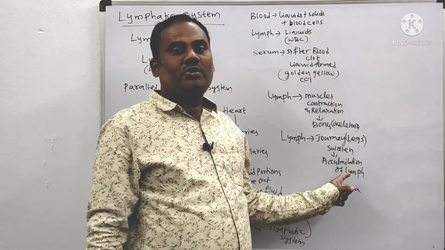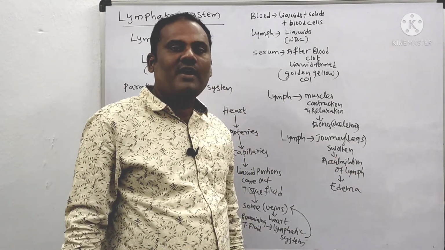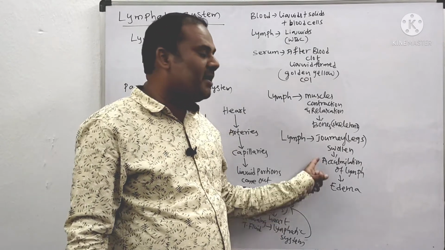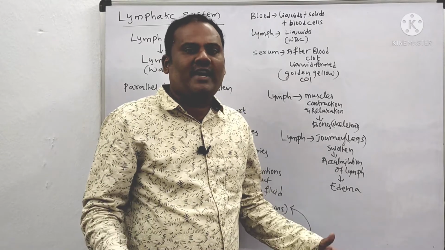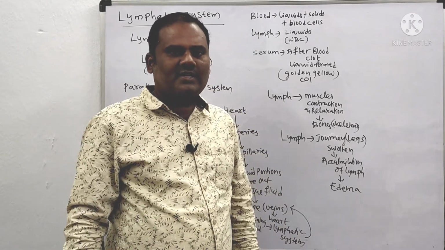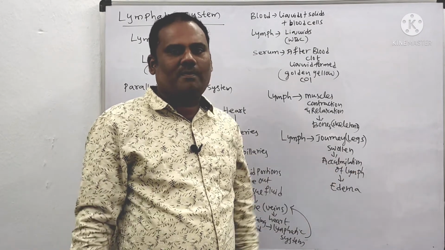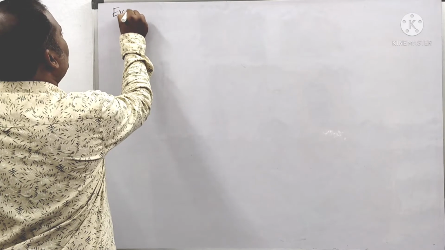Edema is a disease in which excess accumulation of lymph causes swelling of the hands and legs. Why? Because we don't have any movements. Whenever in a journey we don't move, the lymph is not transported and accumulates at one place. So that is called edema.